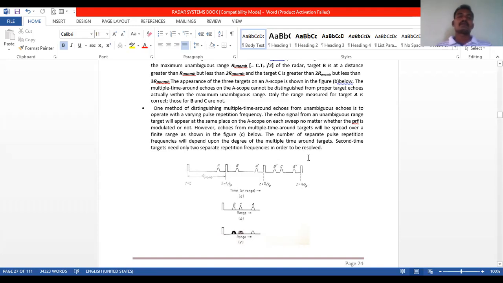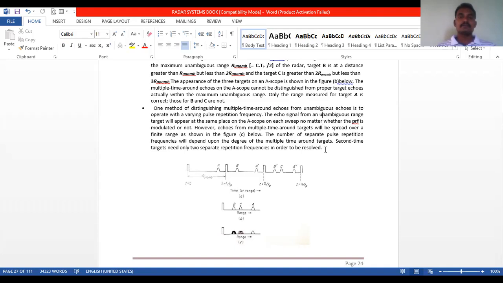repetition frequencies in order to be resolved. So this is the PRF with the three targets.